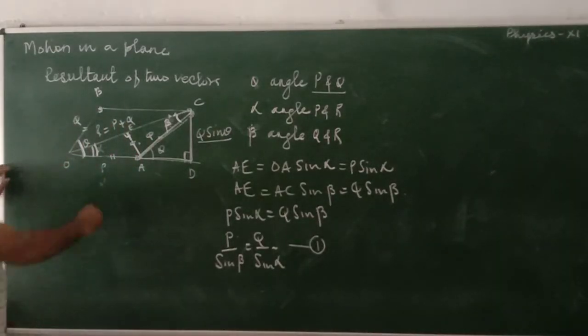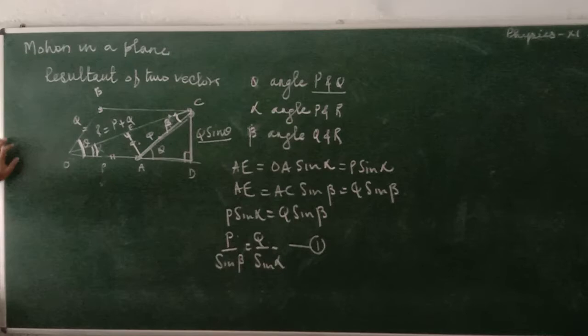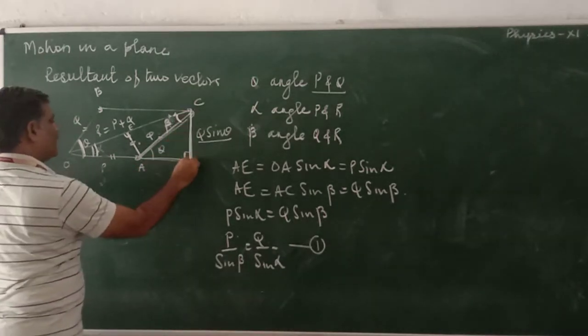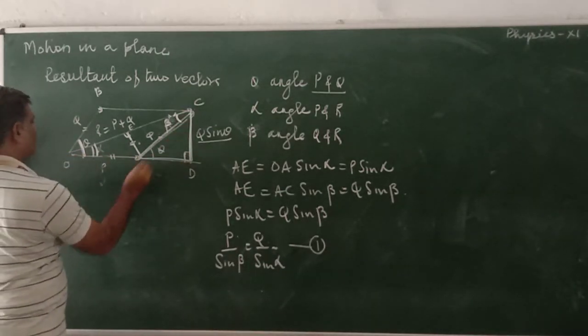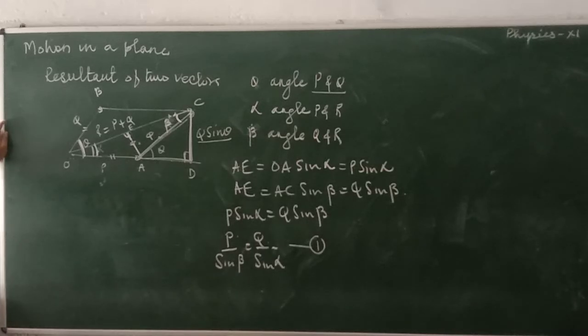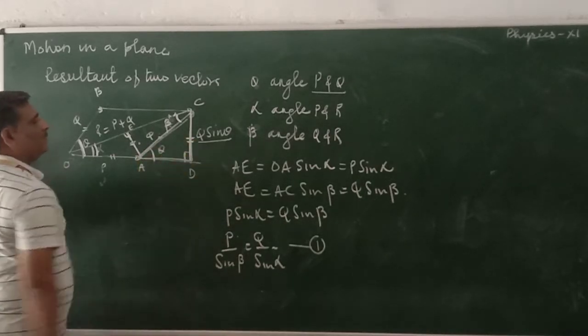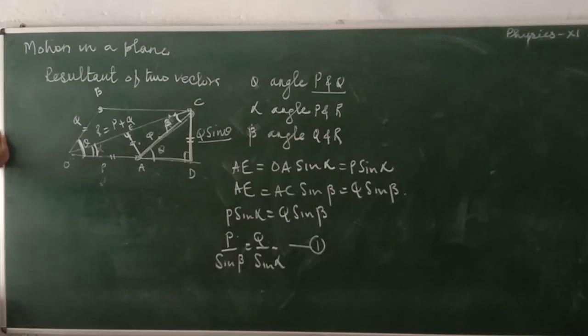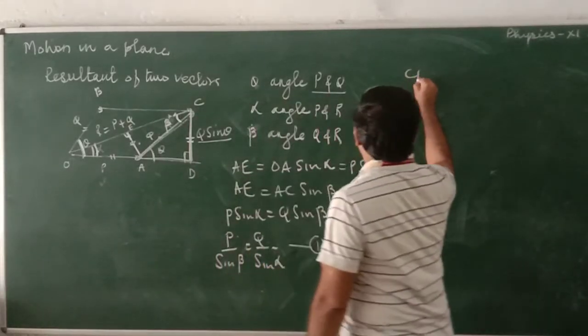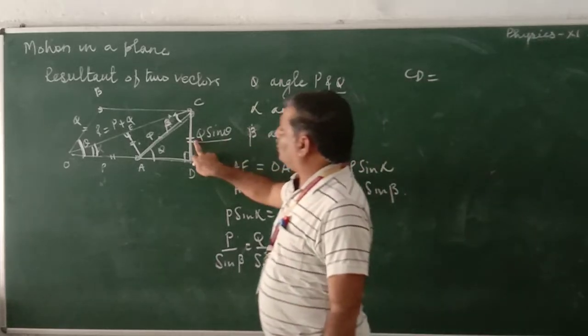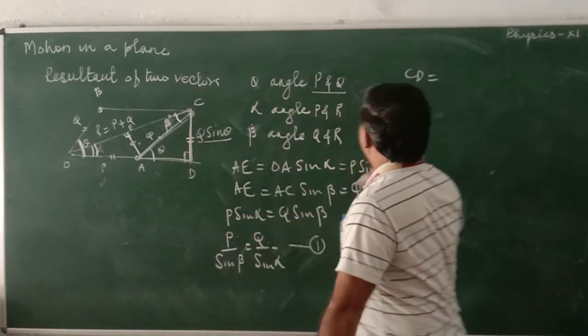Again, take theta. Theta is the angle between these two, and CD becomes the front side. Therefore, CD is equal to Q sin theta.